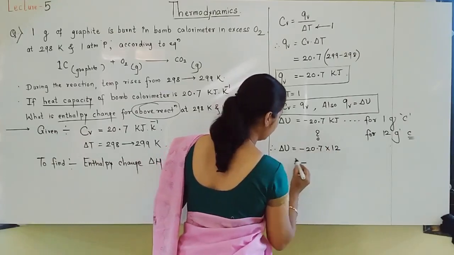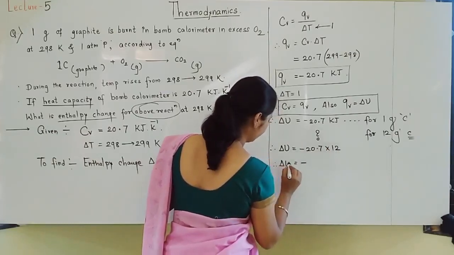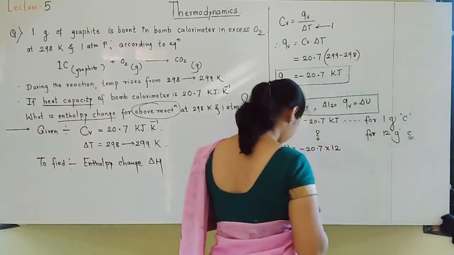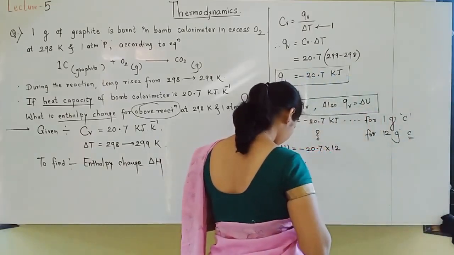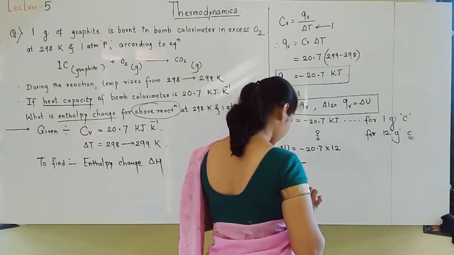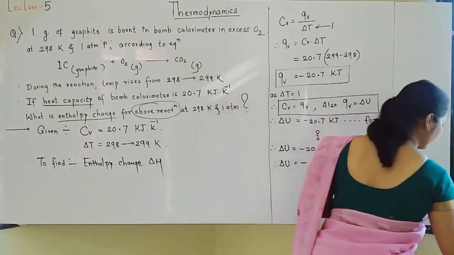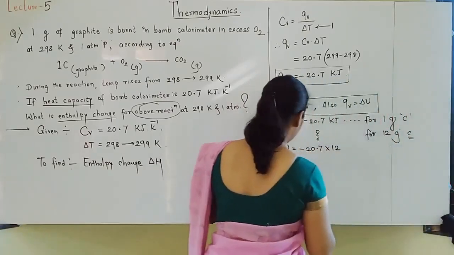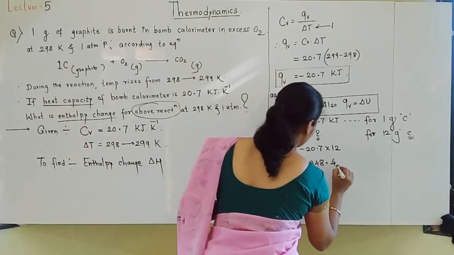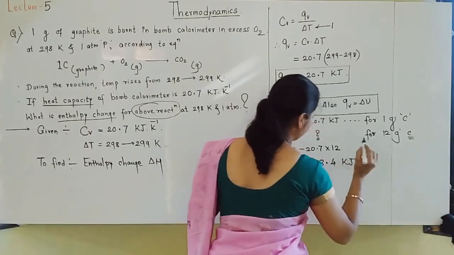And the answer comes to 248.4 kilojoules.